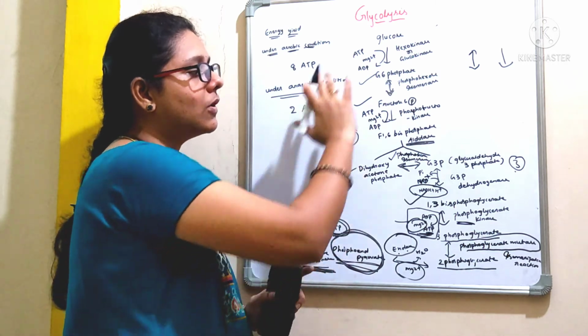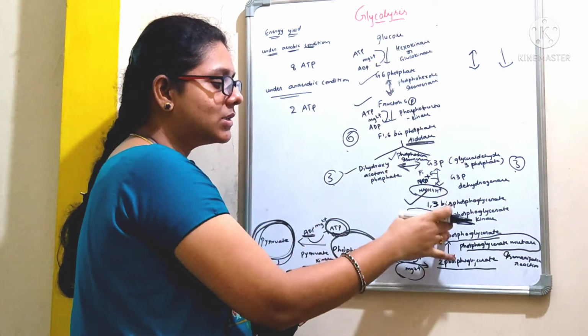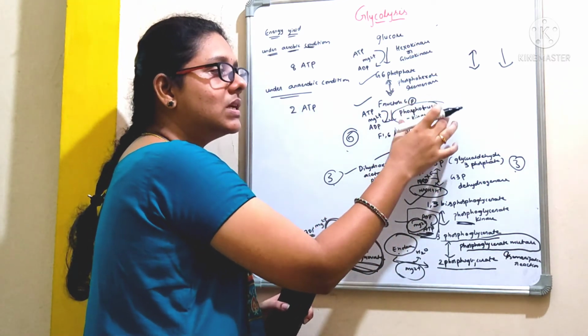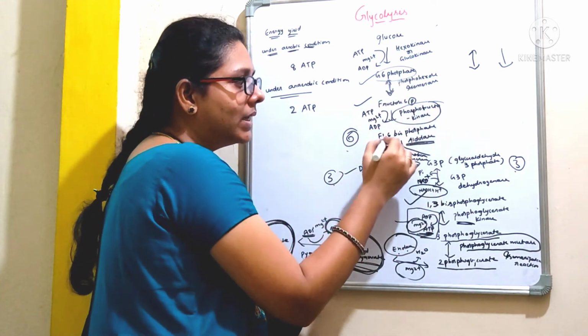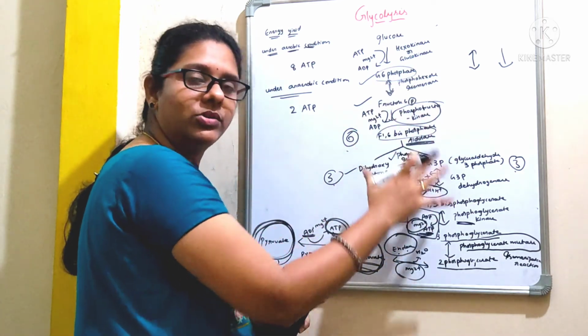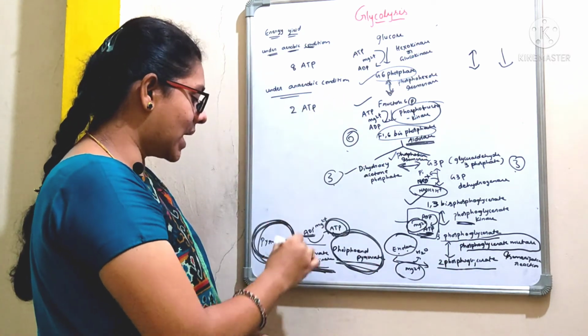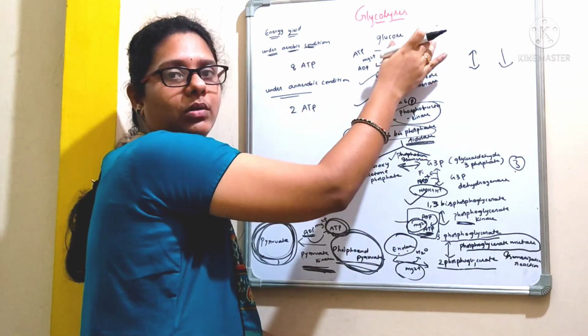Here if you observe the picture, the glucose is broken down by a series of steps with the help of these enzymes which are present in the cytosolic fraction of a cell, and these are the intermediates that are formed during the pathway. So what is the final product of the pathway? Pyruvate is the final product that is formed with the breakdown of the glucose.